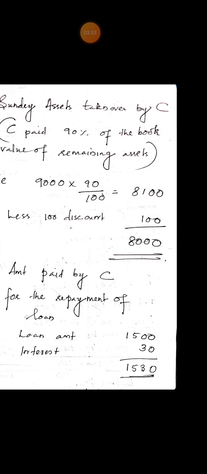Adjustment number 1 also says creditors of rupees 6,000 are to be paid by him at this figure. A agreed to pay creditors of rupees 6,000. For the payment of external liabilities by partners, the amount is debited to the realization account in the partner's name. Realization account, debit side, fourth item, to A's capital, rupees 6,000. That is for the payment of creditors by A.